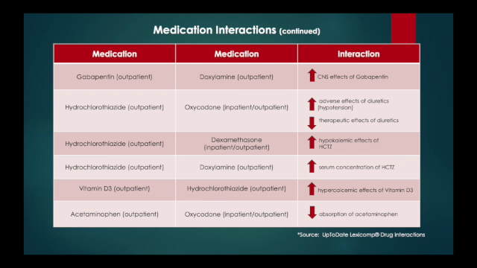When you take gabapentin with doxylamine, it can increase the CNS effects of gabapentin. Hydrochlorothiazide taken with oxycodone has a couple of different interactions. It can increase the adverse effects of diuretics, which can lead to hypotension, and it can decrease the therapeutic effects of diuretics, so they may not work as well when taken with oxycodone. And when you take doxylamine with hydrochlorothiazide, it can increase the serum concentration of the hydrochlorothiazide, so you may get more effects from the diuretic than you wanted.